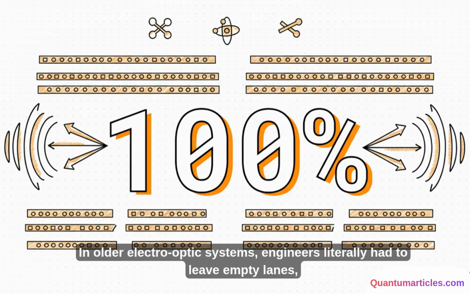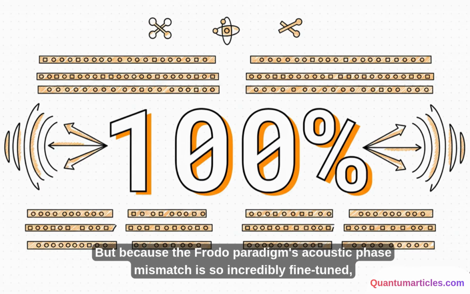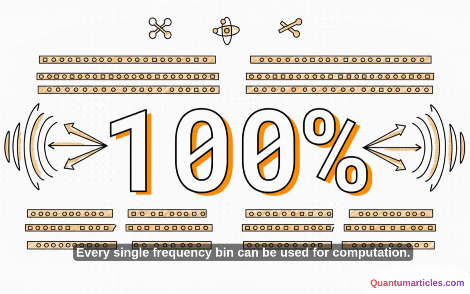In older electro-optic systems, engineers literally had to leave empty lanes, guard bands, between active frequencies just to catch all that leakage we talked about earlier. But because the FRODO paradigm's acoustic phase mismatch is so incredibly fine-tuned, you don't need guard bands at all. Every single frequency bin can be used for computation.